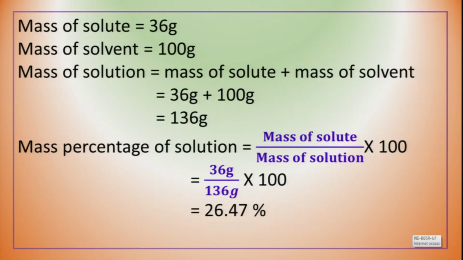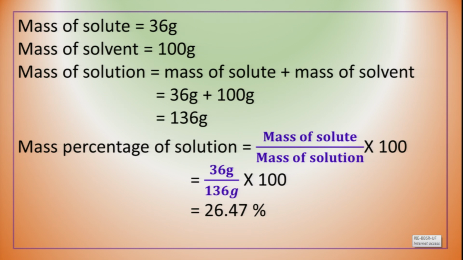As all of you can see on your screen, mass of solute is 36 gram. Mass of solvent is equal to 100 gram. Mass of solution is equal to mass of solute plus mass of solvent. That means 36 gram plus 100 gram will give us 136 gram. So how do we express it in terms of percentage?